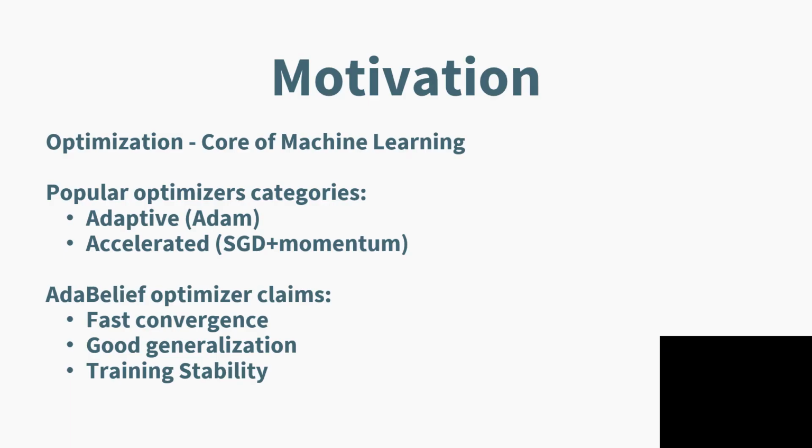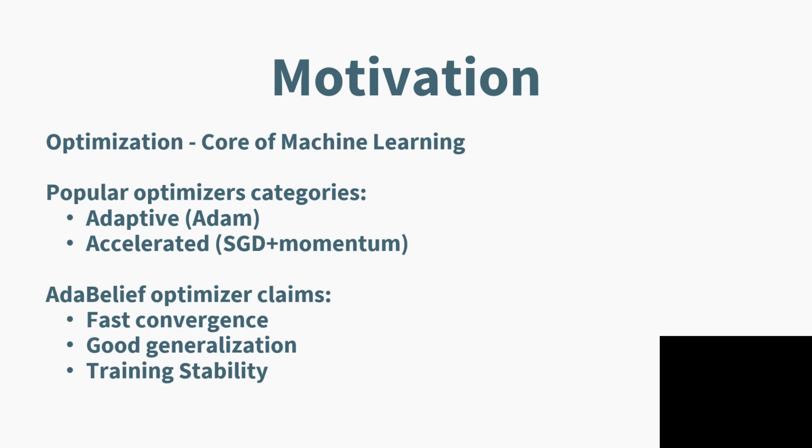Starting with the motivation for this project, optimization is something which lies at the very core of machine learning. The learning in ML effectively boils down to an optimization problem, where the goal is to find the best set of parameters that minimizes the loss function of our machine learning problem. This optimization over the loss function uses some sort of gradient-based approach, and the variation in methods to traverse the loss in order to get to the optimal solution has given rise to different kinds of optimizers.